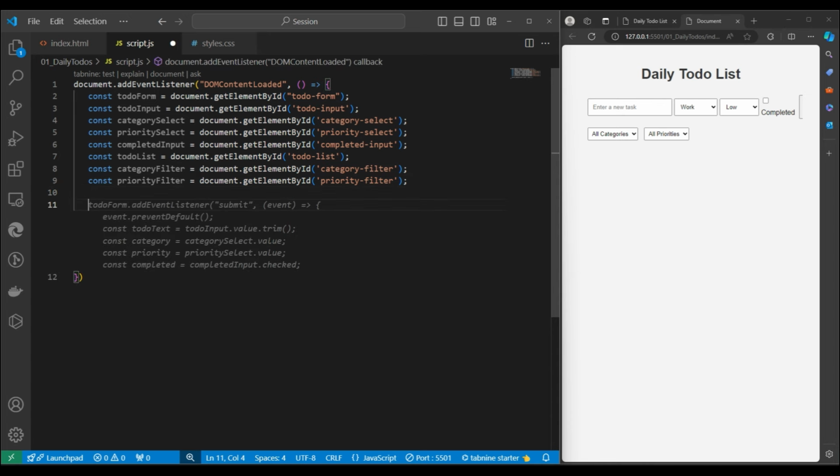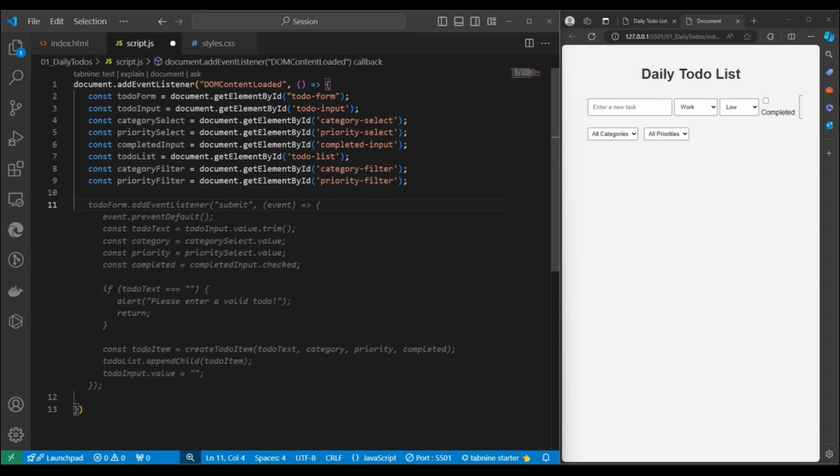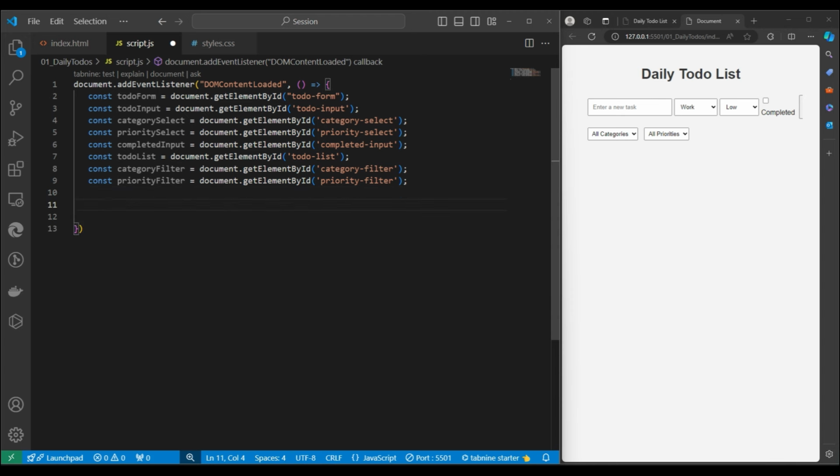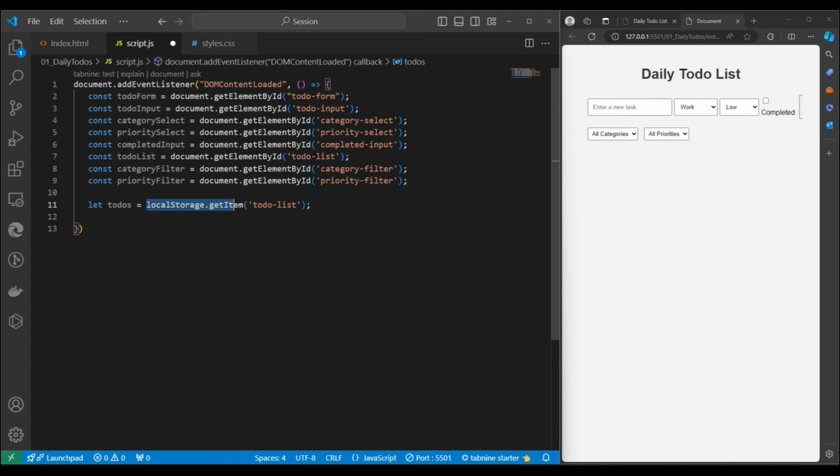Another thing, as I told you, we will use local storage. First we will check whether we have something in local storage, because something might already exist. So first we will read the local storage. One more thing: in local storage, everything we get is in string format. So let todos equal to localStorage.getItem, and suppose I want to get it. Whatever I get, I get in string format, or it could possibly be null also. That is a problem for us.